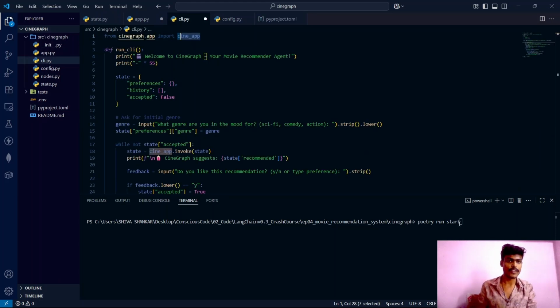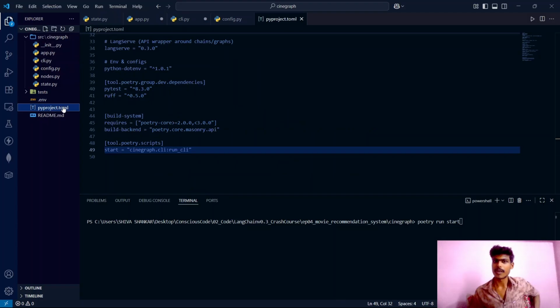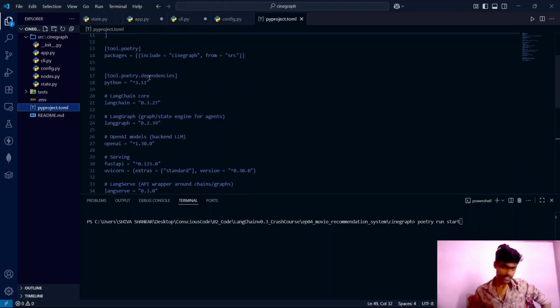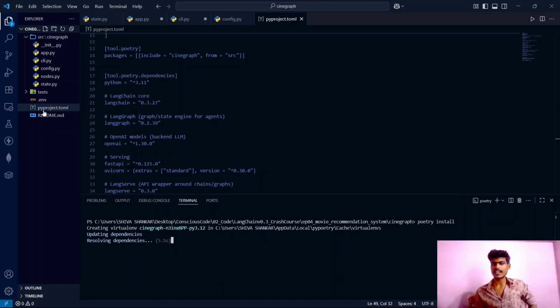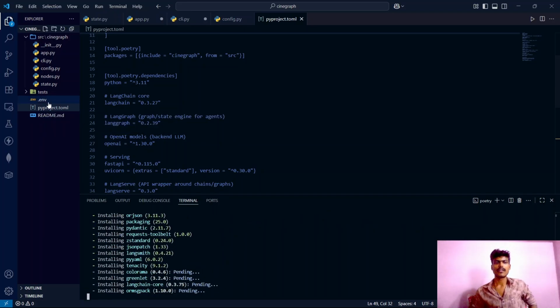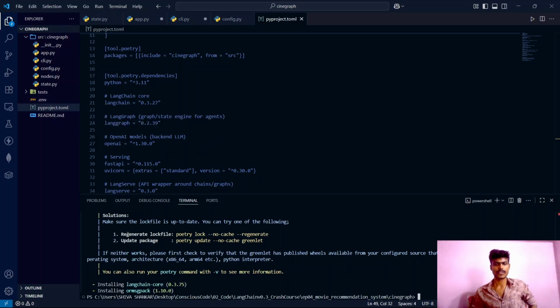Guys, I have just realized I have never actually installed these dependencies which I have mentioned in this pyproject.toml file. Rookie mistake. Without installing them, our poetry run start command will not work at all. So let's install these dependencies. Poetry install, because we need a poetry.log file, guys. After these dependencies are installed, we will get a poetry.log file.